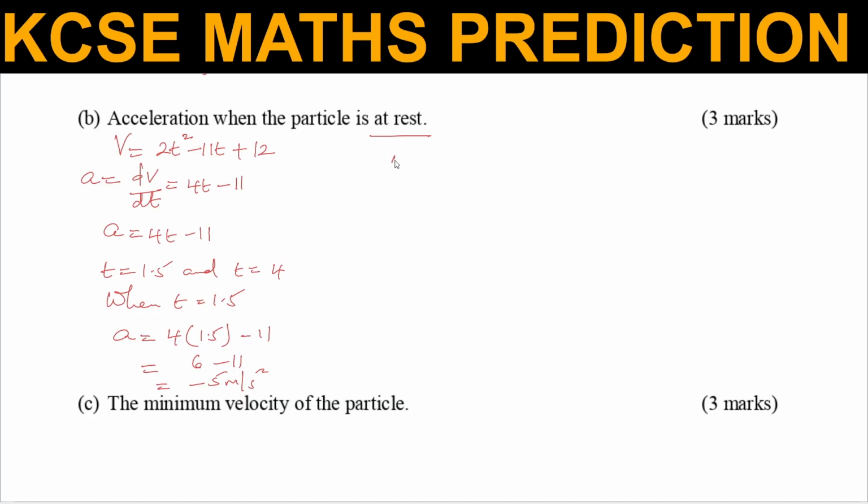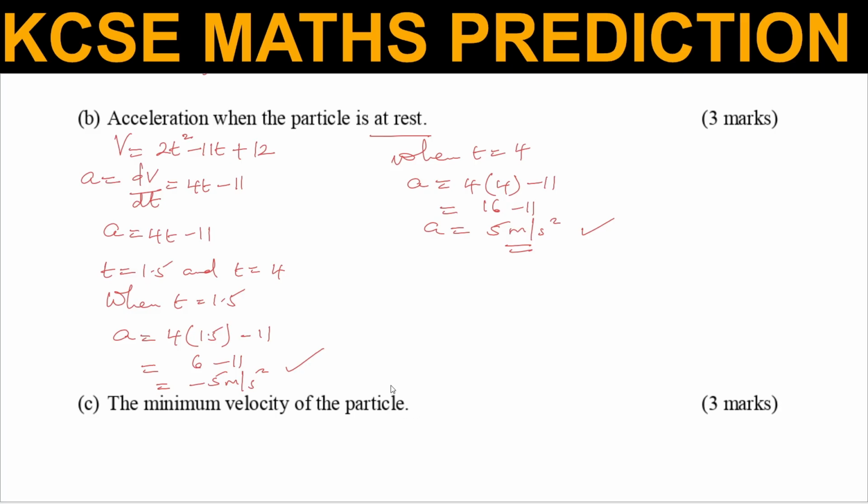And then the next one is when t is equal to 4. So acceleration will be 4 times 4, which is 16 minus 11, and this will give 5 meters per second squared. So those are the two solutions.